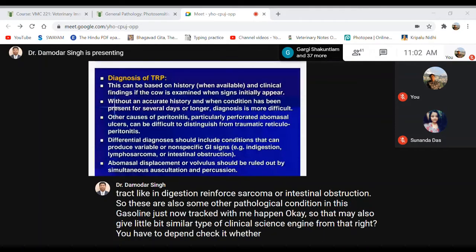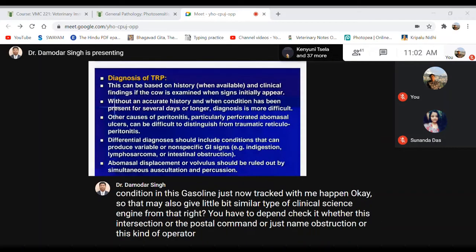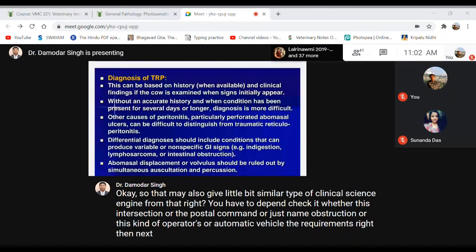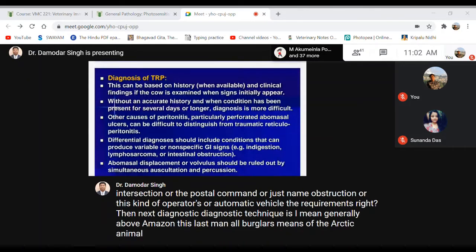Then the next diagnostic consideration is abomasal displacement or volvulus in the affected animal. The anatomical location of the abomasum may be displaced, from the right side to the left, like that. Volvulus is twisting of the organ, in this case the abomasum.